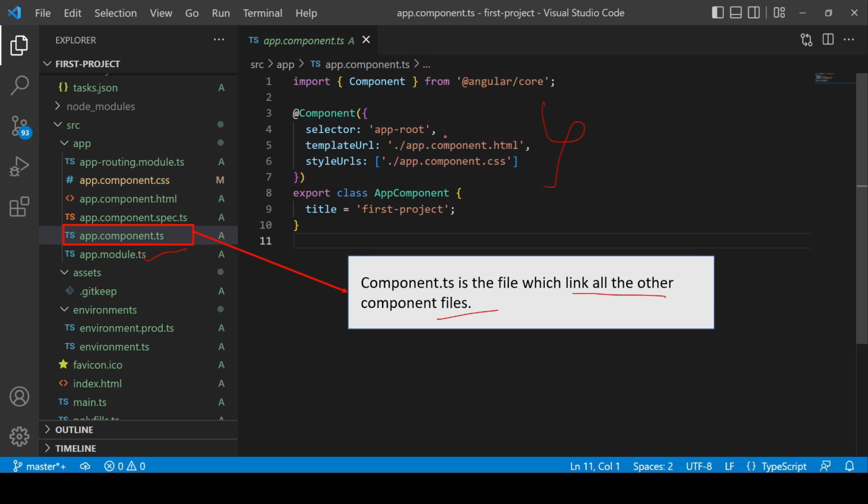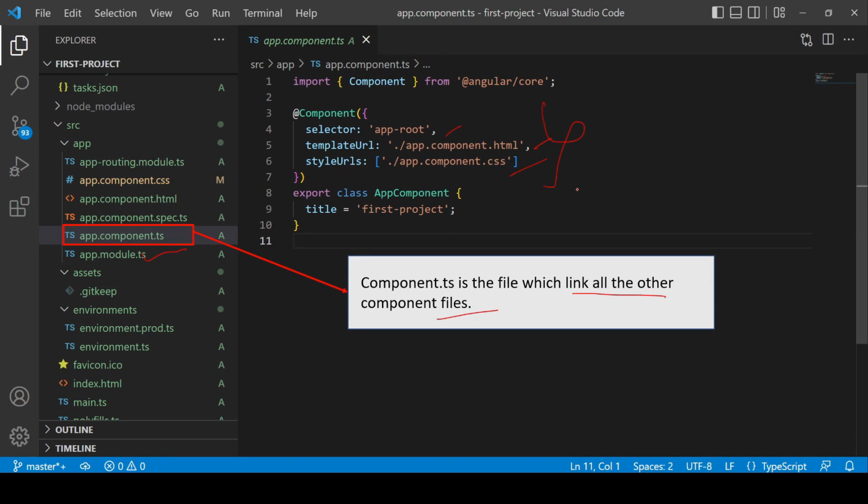Metadata are selector, templateUrl which is the HTML file, and styleUrls which is the CSS file. We will discuss the selector in detail later. When you generate a new Angular project, Angular will create the first component for you like this. So this is the default component provided by the Angular framework.